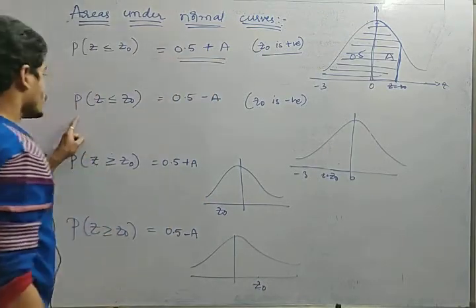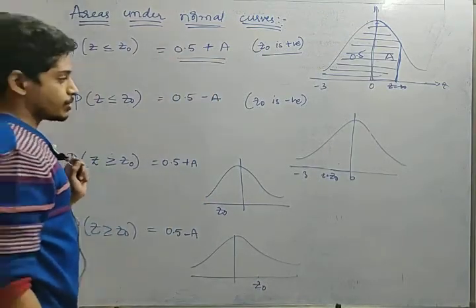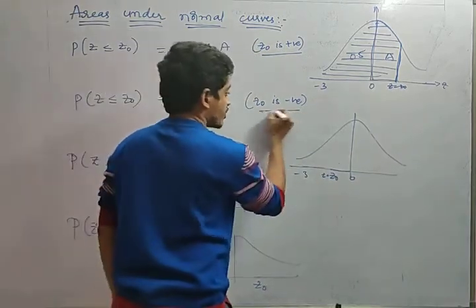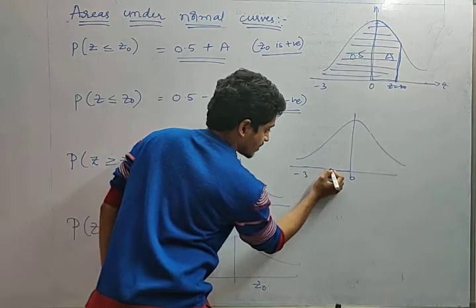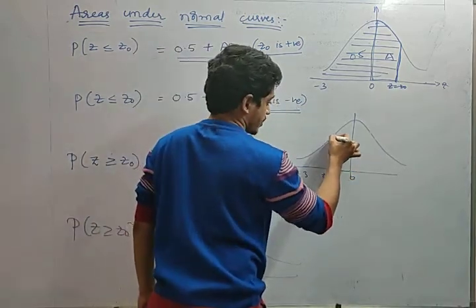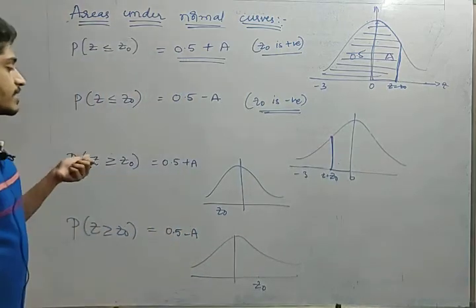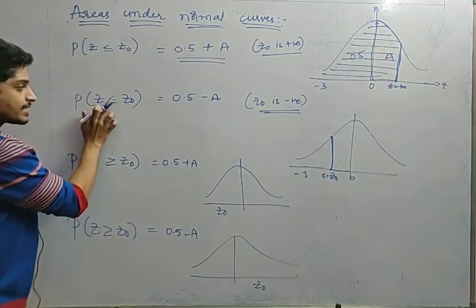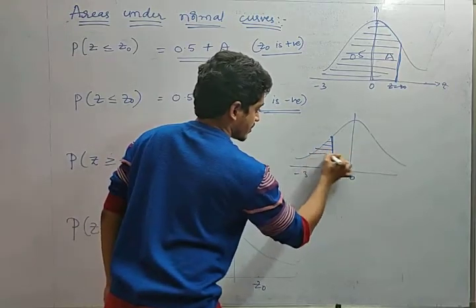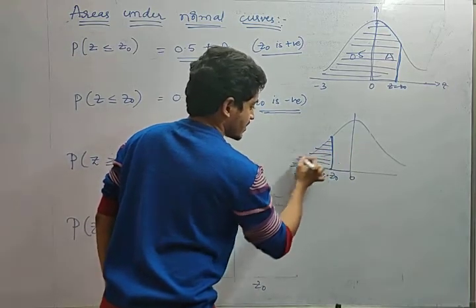Next, probability of z less than or equal to z0, if z0 is negative. Suppose z0 is negative, so it will be here. Probability of z less than or equal to z0 means the left side part. This is nothing but this area, right? So how can I get this area, friends?